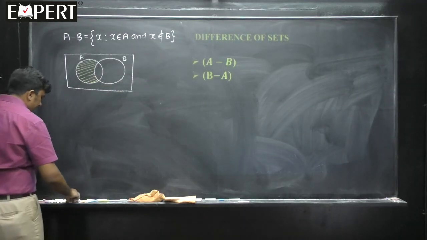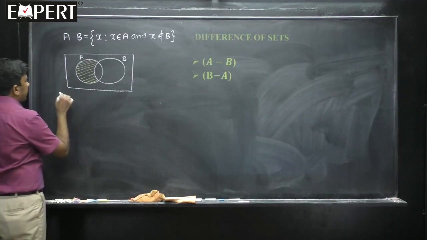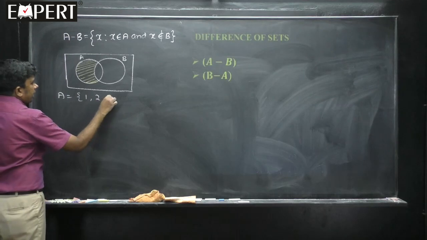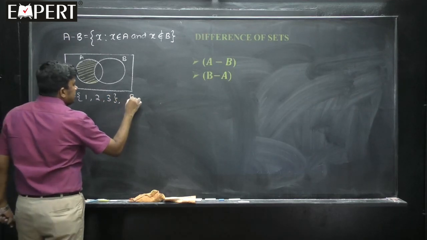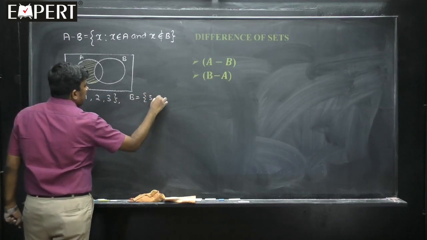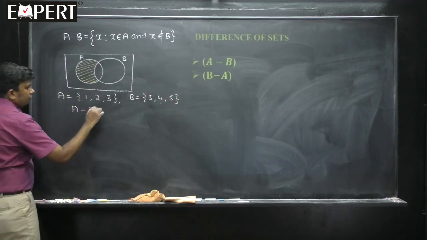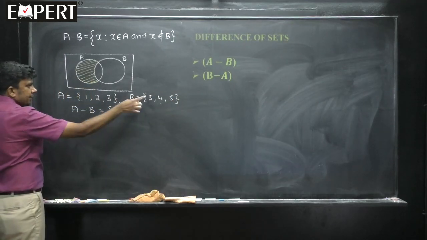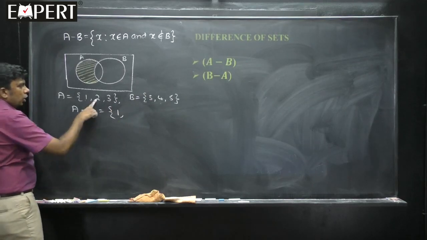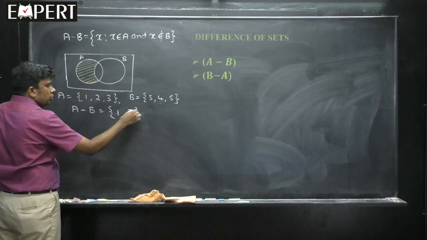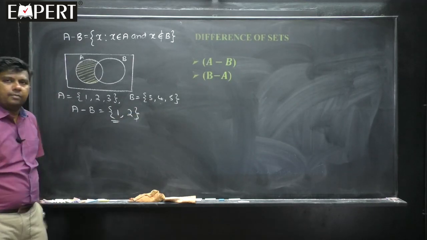For example, take sets like this: A is equal to 1, 2, 3 and B is equal to 3, 4, 5. The question is, what is A minus B? First see the element 1. Is 1 there in B? No. So 1 will be here. 2, is 2 there in B? No. 3, is 3 there in B? Yes. So, finished. This is A minus B.